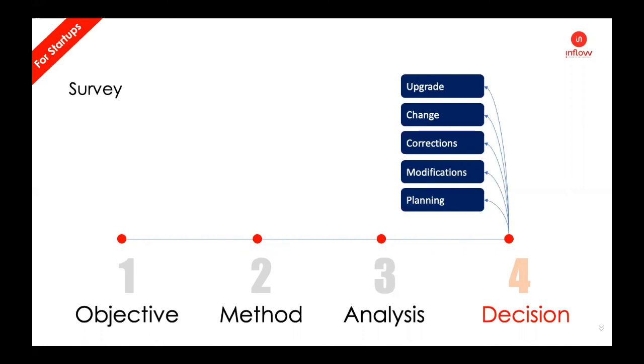But in case it is not giving me results, that is the next stage. We have to restart from scratch by understanding the gaps: either I have chosen the wrong people to survey, or the wrong geography, something went wrong. Do the right thing and come back to it. That's how the startup survey functions.